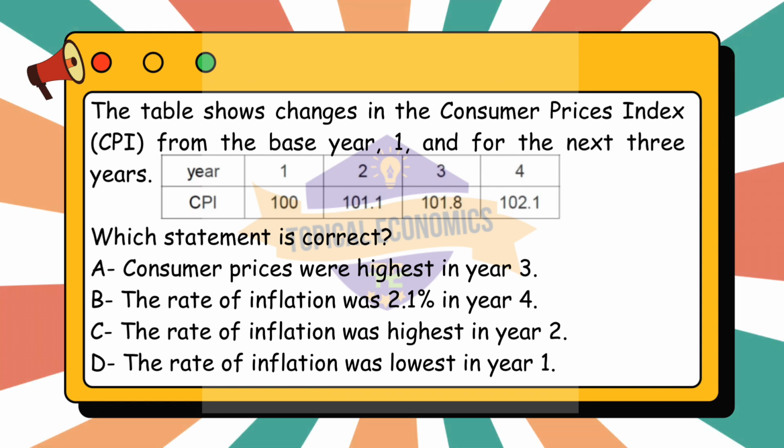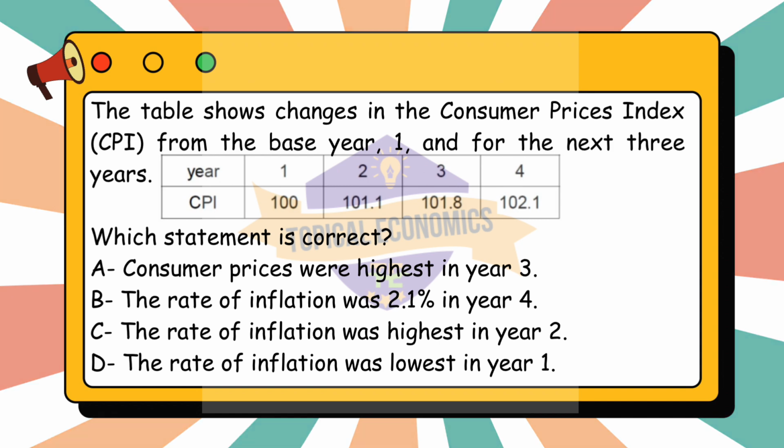Rate of inflation calculation. From year 1 to year 2, the inflation rate equals 101.1 minus 100 divided by 100, which equals 1.1%. From year 2 to year 3, the inflation rate equals 101.8 minus 101.1 divided by 101.1, which equals 0.69%. From year 3 to year 4, the inflation rate equals 102.1 minus 101.8 divided by 101.8, which equals 0.29%.